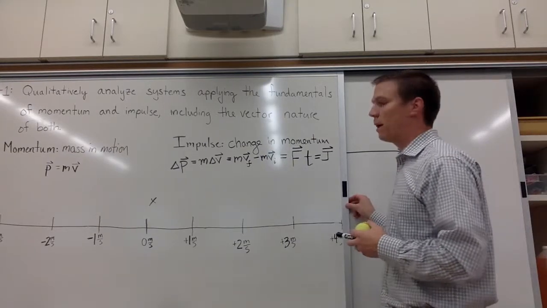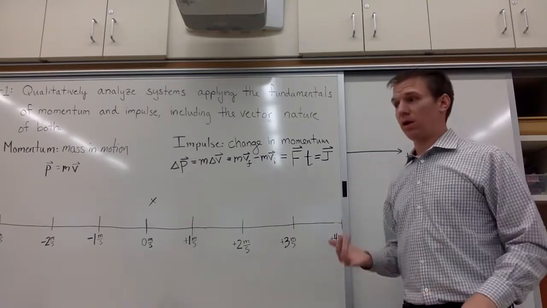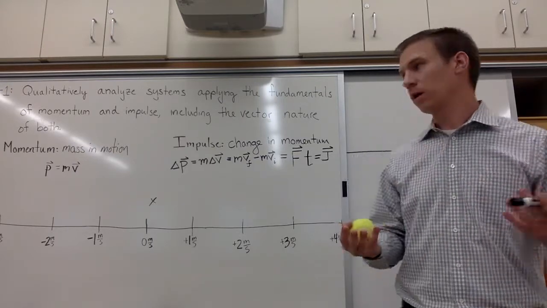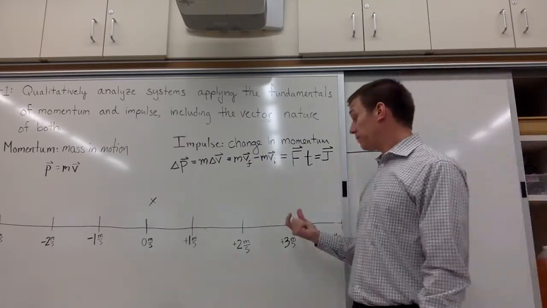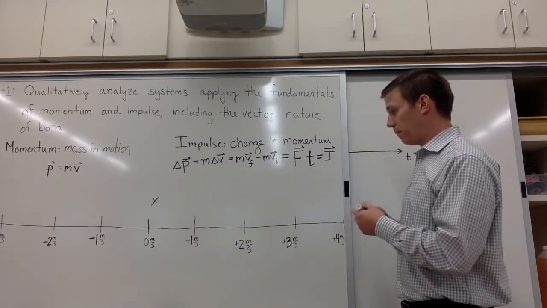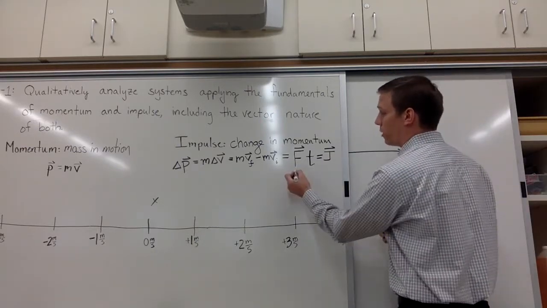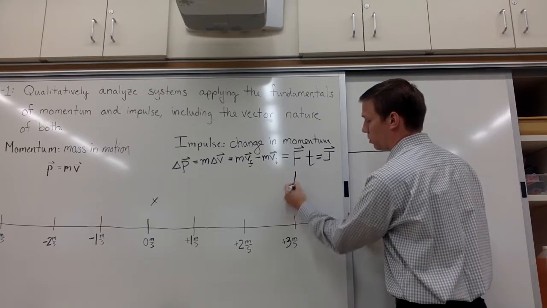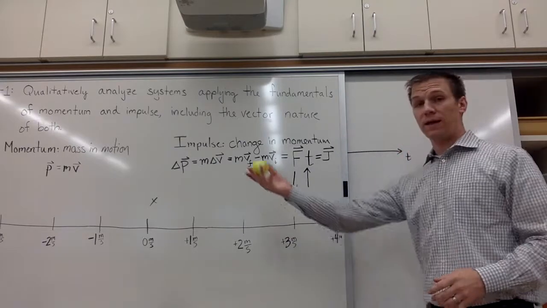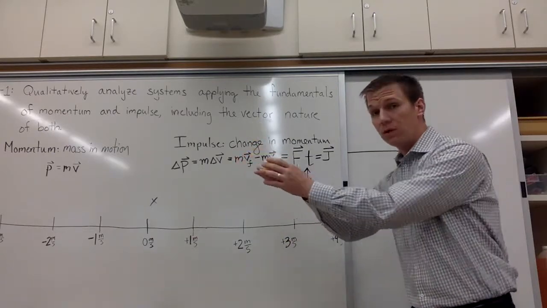So we're bringing something to a stop, and usually we want to not break something. So it's an egg toss, a water balloon toss, something where you're braking in a car and you don't want to break your car. So the change in momentum is fixed because it's coming from somewhere and it's going to 0. And to make it so it's the easiest sort of landing possible, we want the smallest force, because you don't want to break that egg, and that's going to mean the longest time. So for an egg toss, you have the egg coming in. In football, they call it stone hands versus soft hands. And so soft hands would be you're cradling it in.